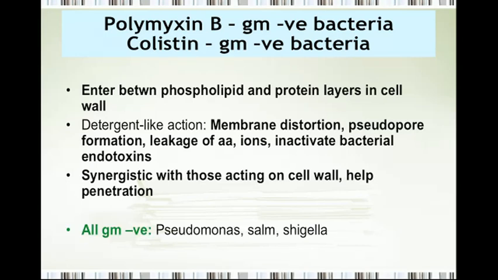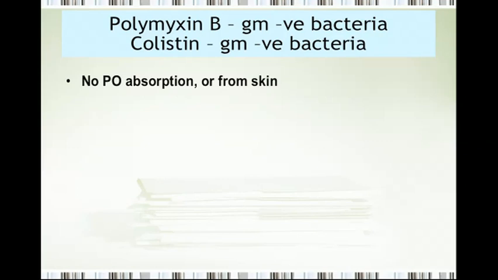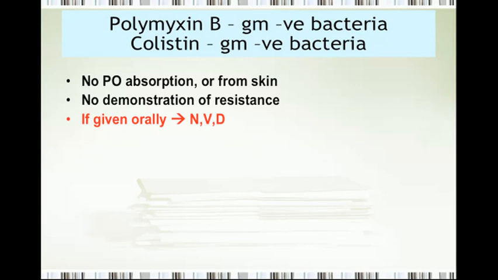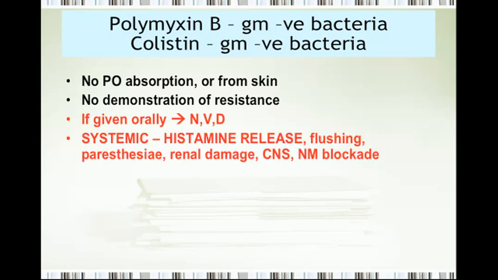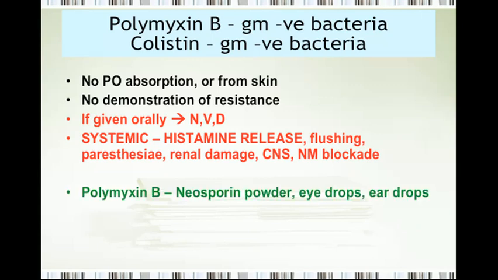They are useful against the gram-negative organisms, as we already said, and that's Pseudomonas, Salmonella, and Shigella, except you can't think of them for Neisseria, Proteus, and Serratia. There is no oral absorption or absorption from the skin. There is no demonstration of resistance, and if given orally, they can lead to gastrointestinal intolerance like nausea, vomiting, diarrhea. If you give them systemically, they can produce histamine release, just like vancomycin. So there could be flushing. In addition, they produce paresthesia, renal damage, central nervous system adverse effects and neuromuscular blockade.